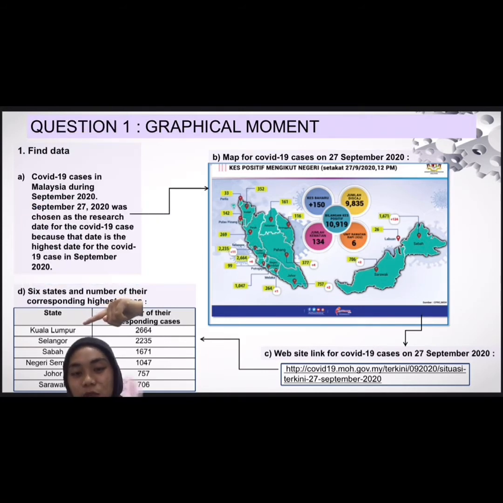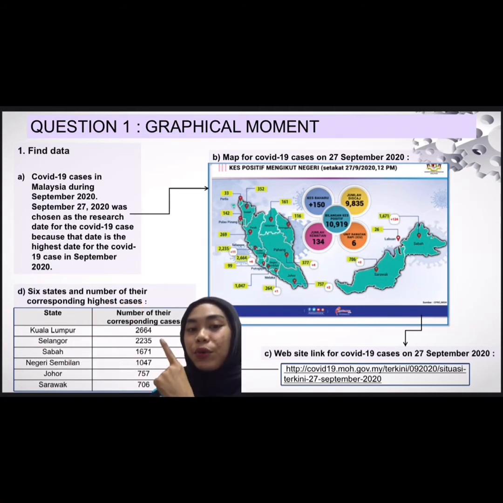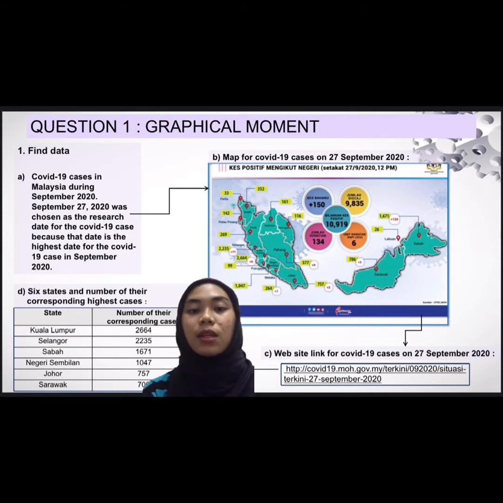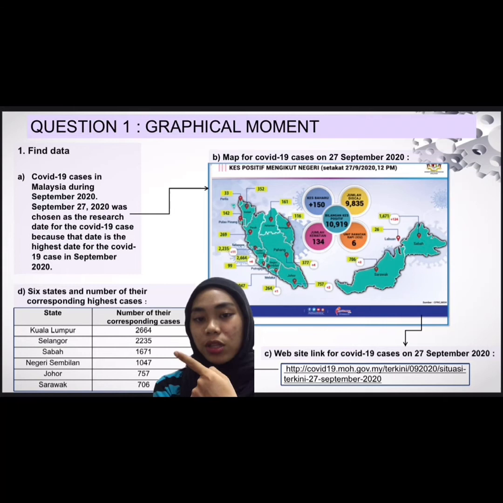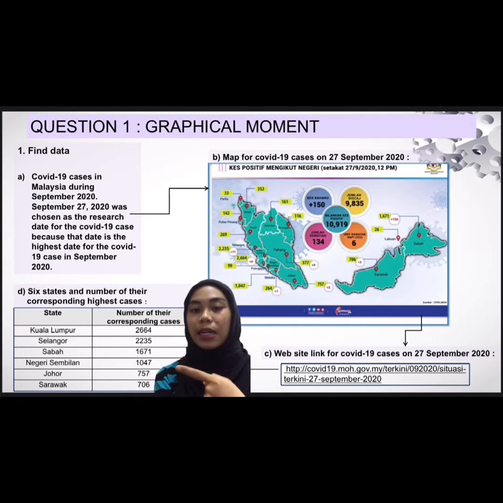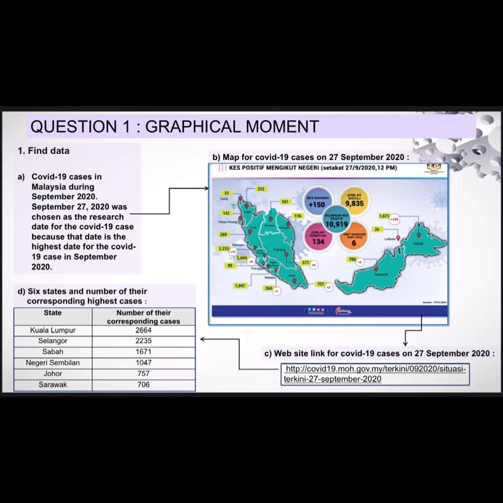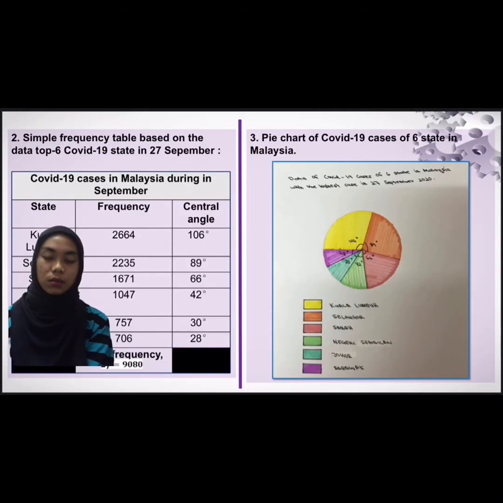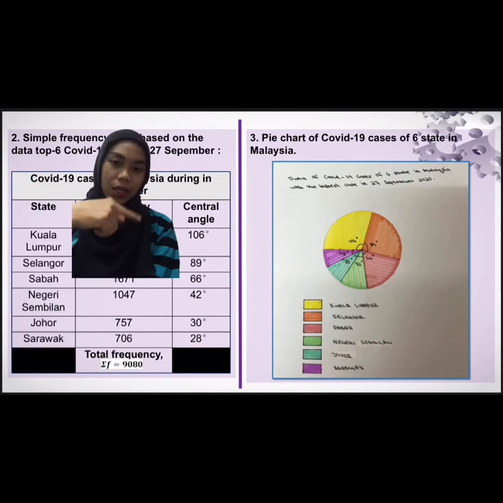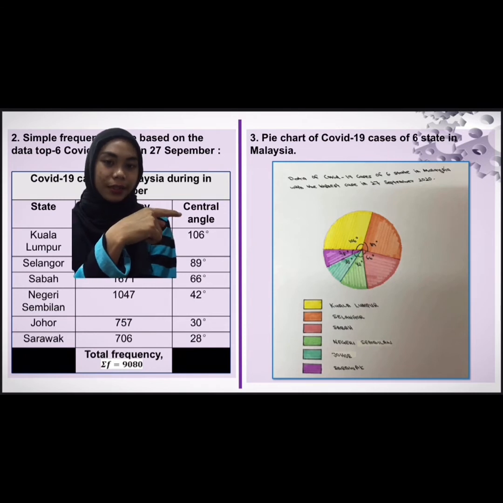The highest state is Kuala Lumpur with a total of 2,664 cases, followed by Selangor, which is 2,235 cases. Next, Sabah as many as 1,671 cases. Negeri Sembilan records 1,047 cases, while Johor records 757 cases. And finally, Sarawak is 706. First row for state, second row for frequency, and the last row for central angle.